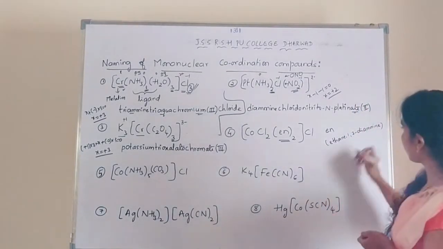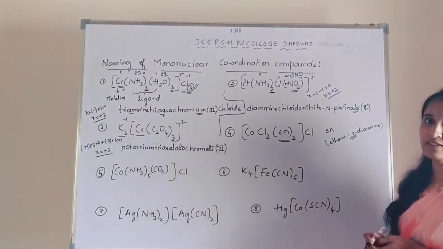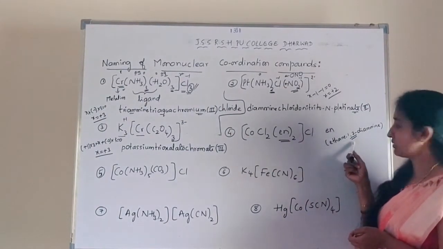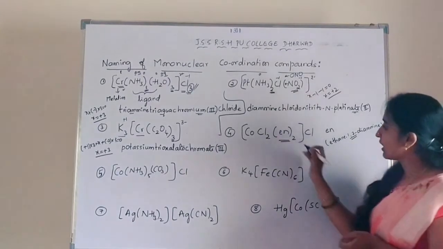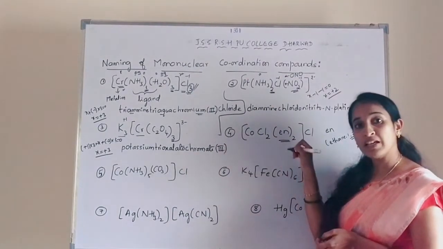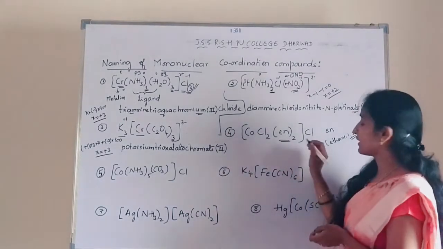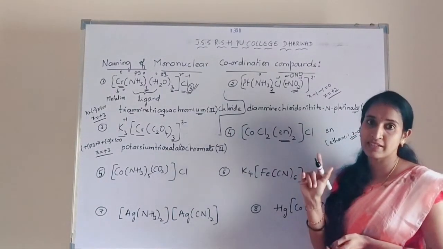Okay. So we have already used prefixes here like 1 and 2. See here, we have already used the prefix. So that's why a new prefix is introduced. So that is bis, tris, tetrakis.